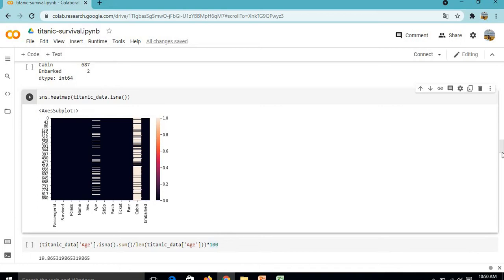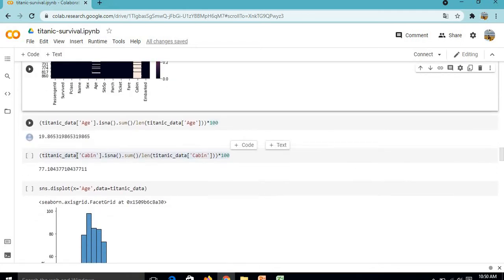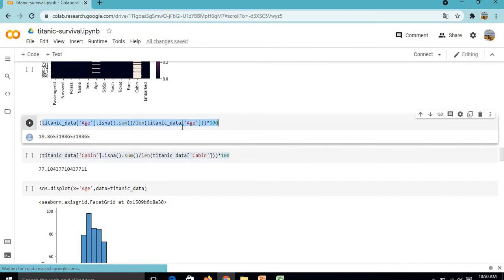Now we will calculate the percentage for the Age and Cabin columns. First, in the Age column we have around 20% null values, so we can impute this because it is less than 30%.